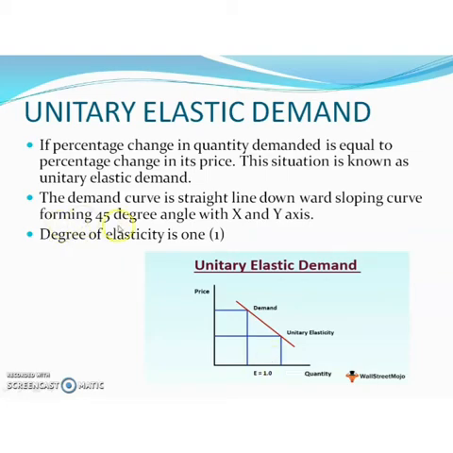The demand curve is a straight line downward sloping, forming a 45-degree angle with the x-axis and y-axis. So that is unitary elastic demand. What is unitary elastic demand? The percentage change in quantity demanded is equal to the percentage change in price. Here the degree of elasticity is 1.